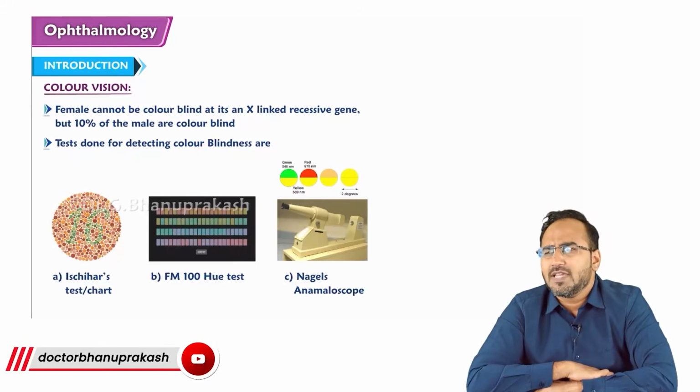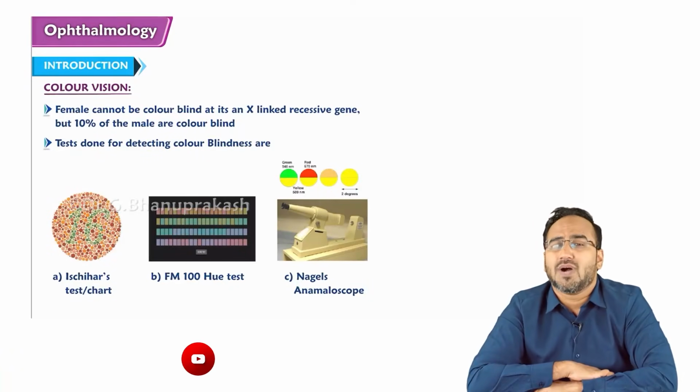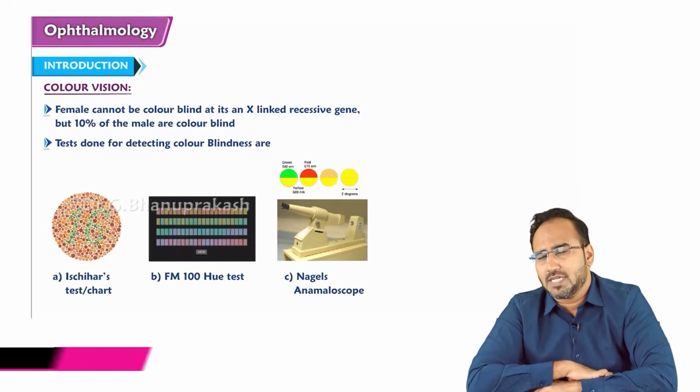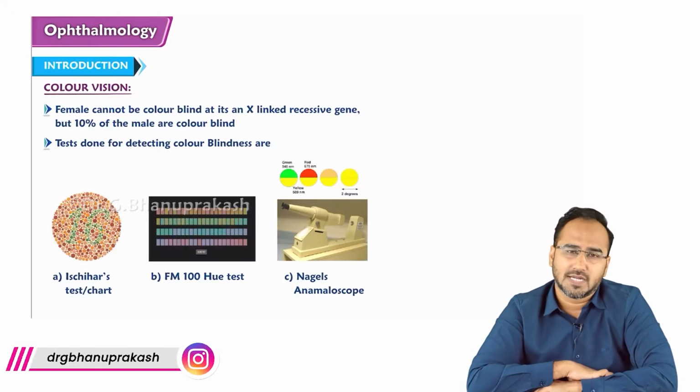So if the patient is having deficiency of the cones, then the patient will have color blindness. But why is the deficiency of the cone seen in this patient? What is the reason for it?